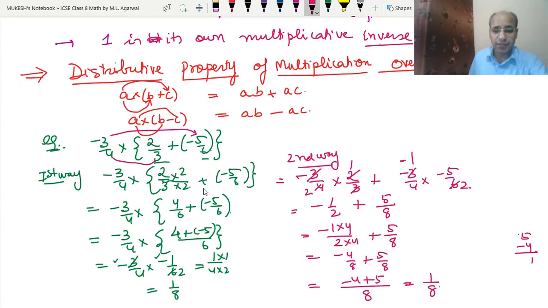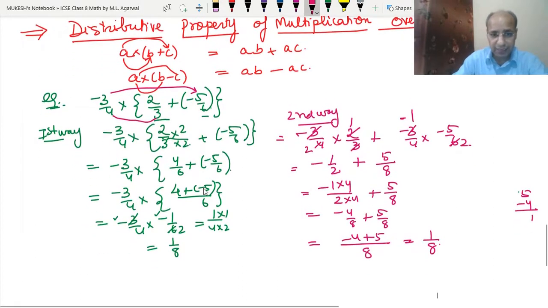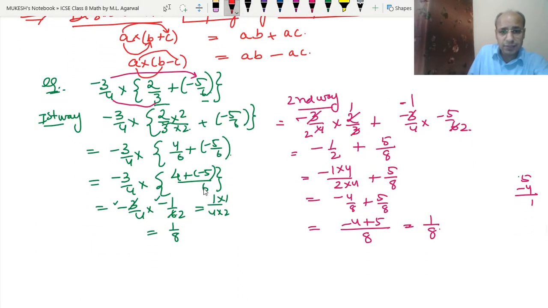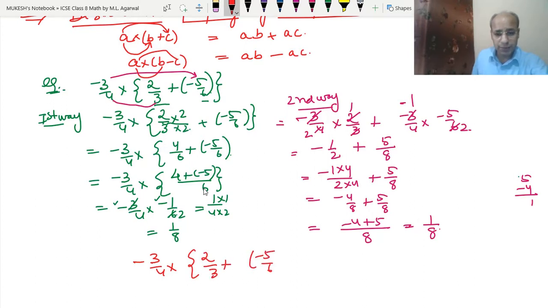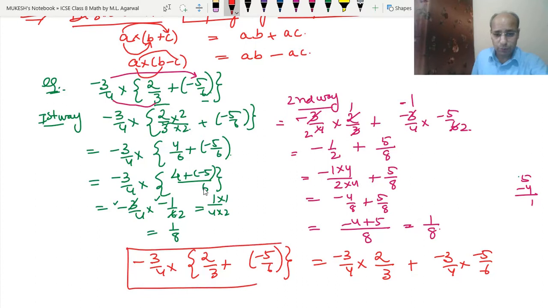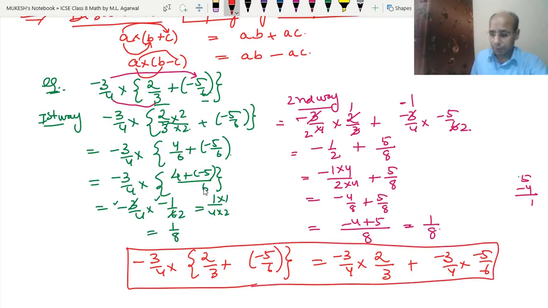So both ways we are getting the same answer. So what we can write is that minus 3 upon 4 into 2 by 3 plus minus 5 upon 6 is equal to minus 3 upon 4 into 2 upon 3 plus minus 3 upon 4 into minus 5 upon 6. So this is called the distributive property.